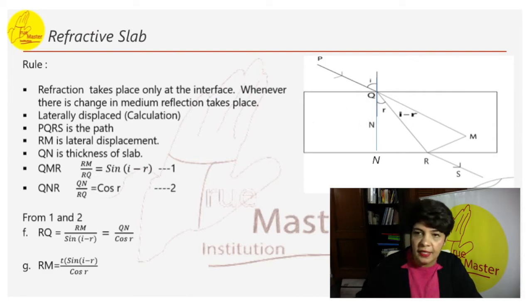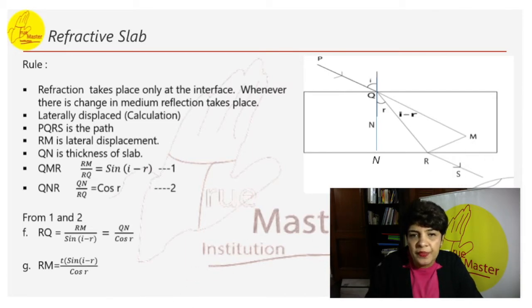We will study the ray PQRS. PQRS is the path. RM is the lateral difference. What it means is the ray was supposed to go like this originally. But because there are two different mediums, air and glass, it will have refraction. This is the bend. So the difference between the original path and what it is actually doing is called lateral displacement.